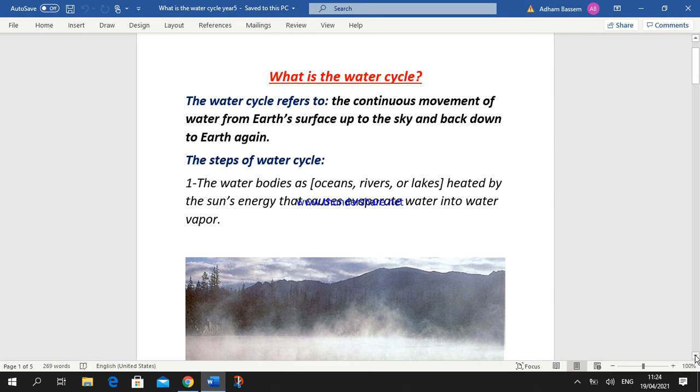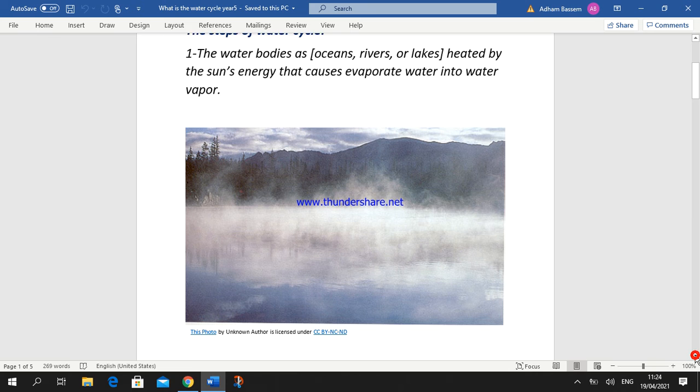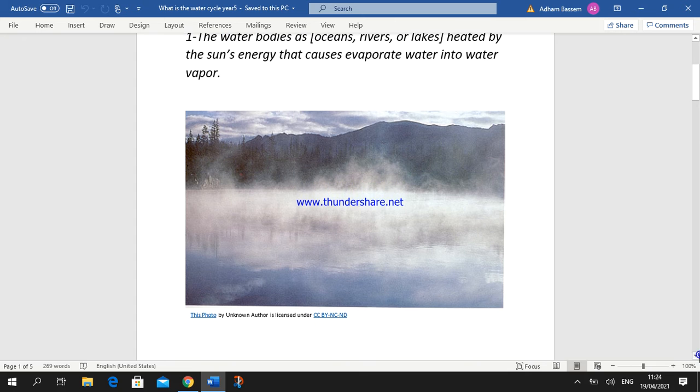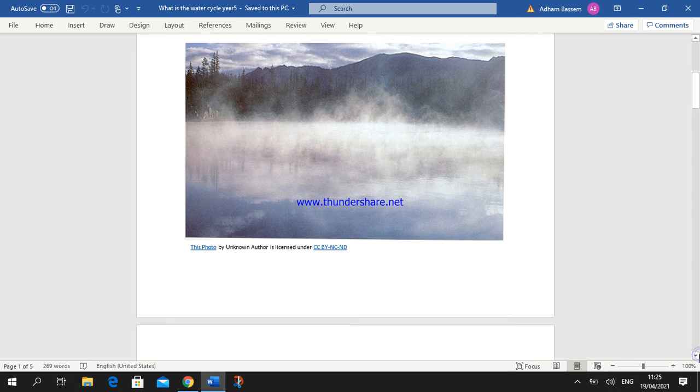So, by exposing the water bodies to the sun's energy, they heat up and change into water vapor, okay, as we see in the figure in front of you. This represents oceans, rivers, or lakes, where the water is heated by the sun, causing it to evaporate and change into water vapor, okay.